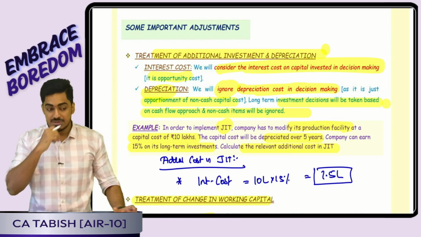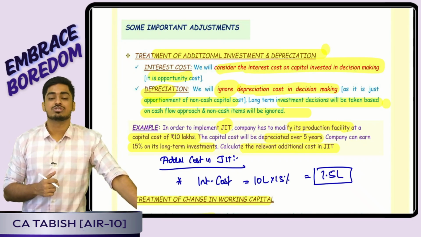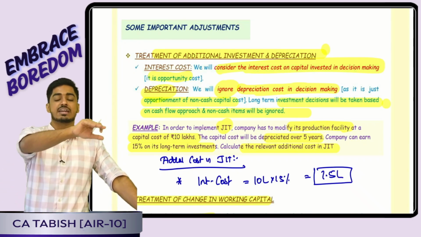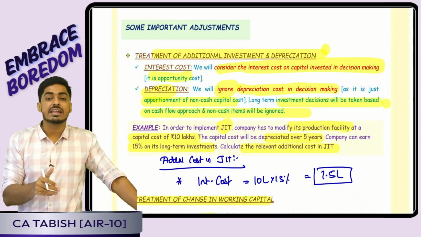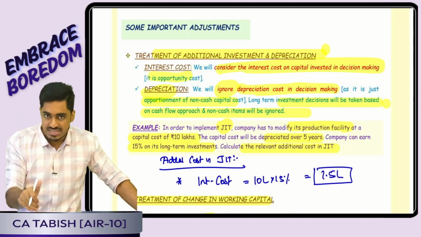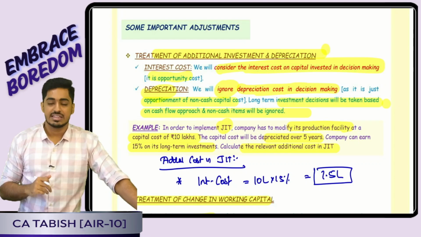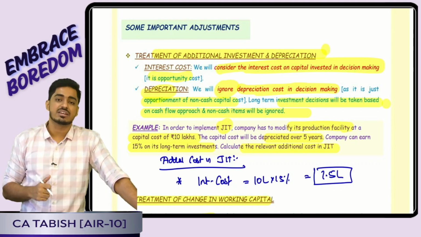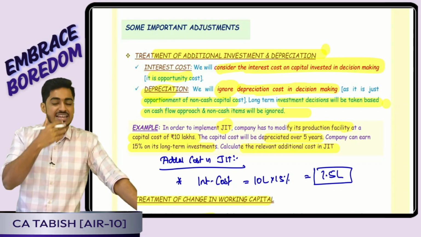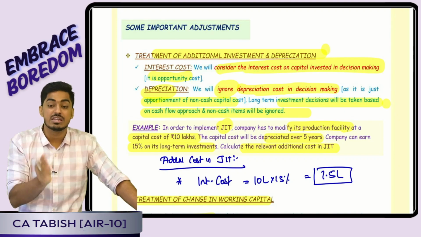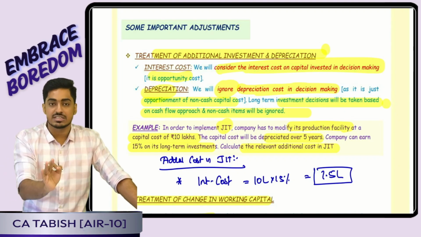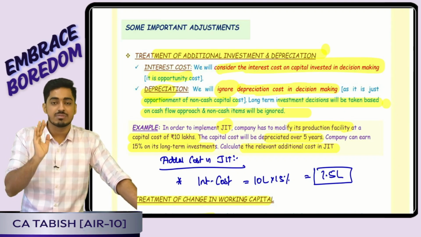Is this clear? Similarly, the question says raw material stock holding cost was previously 40 lakh, now it is 10 lakh. That means 30 lakh is reduced. Does it mean my cost has reduced by 30 lakh? No, my investment has reduced by 30 lakh. That means the net benefit is a saving in the interest cost. Assume it is 10%: 30 lakh into 10%, 3 lakh is going to be my benefit. Only the interest is going to be the benefit or cost. Keep that in the back of your mind.